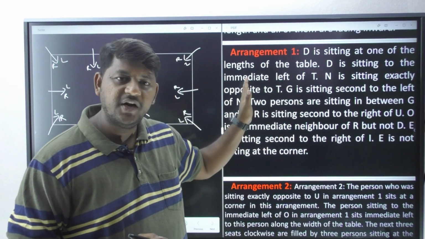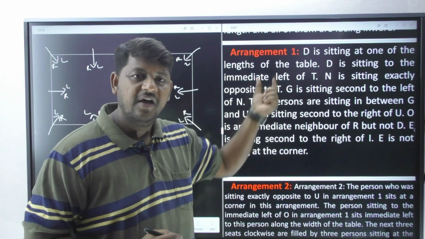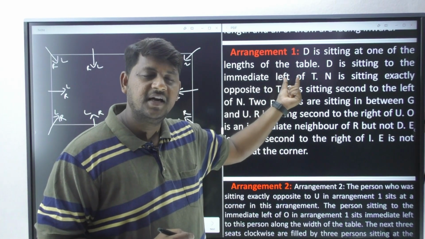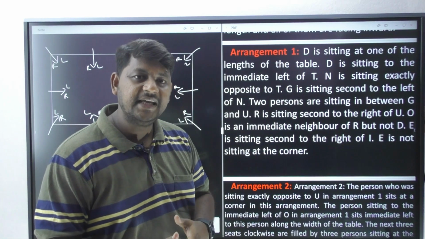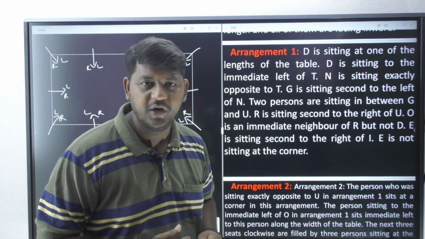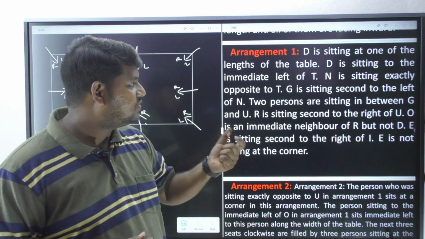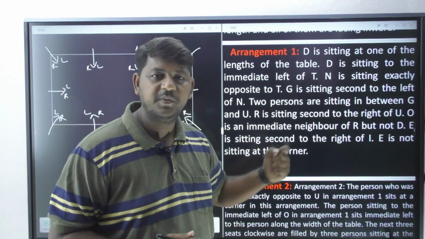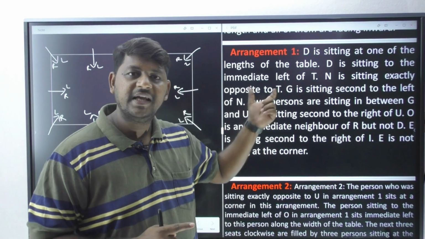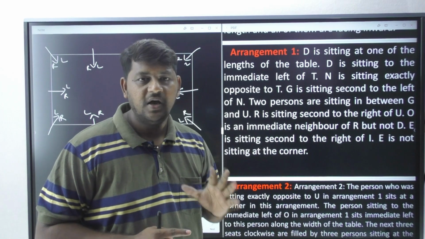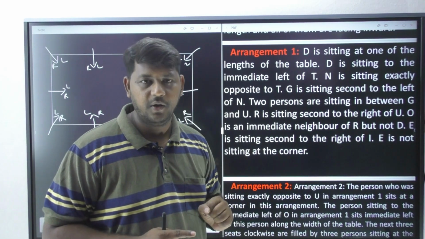Obviously from the right side you need to understand the information from the person's point of view. Right side person's point of view, you need to understand this information that T's immediate left I have to bring D. And please do remember, in the arrangement of circular, rectangular and square, the keyword immediate is not going to trouble us the way we have faced in the row arrangement.